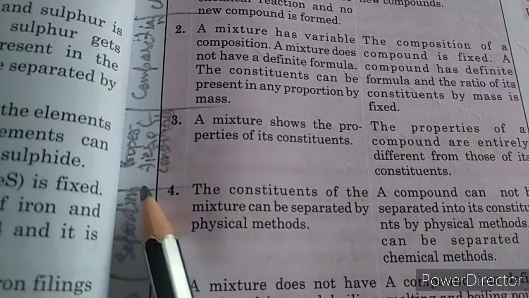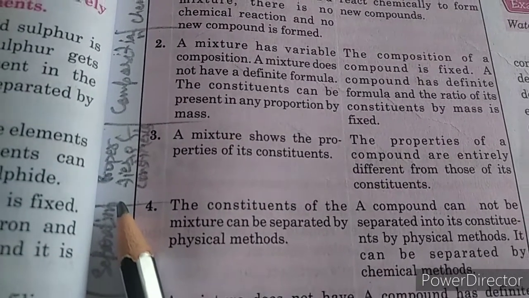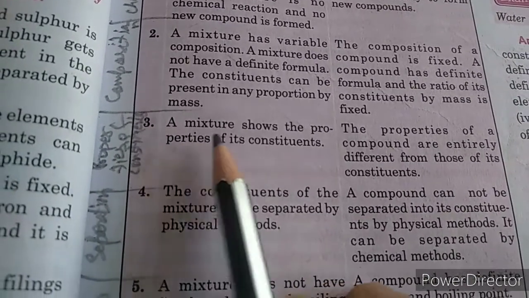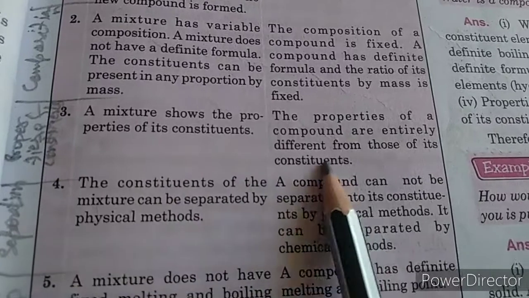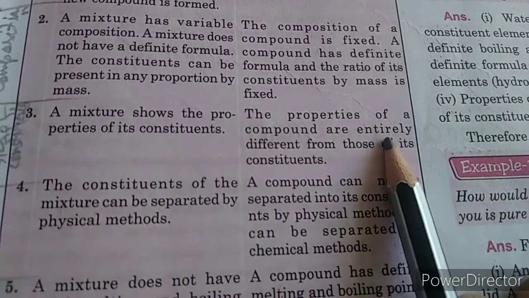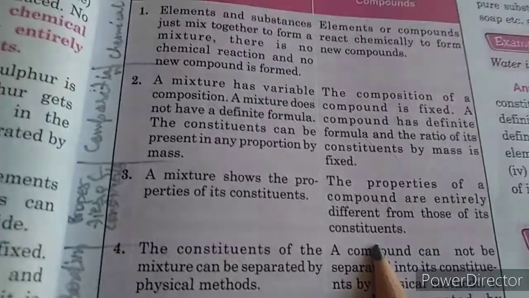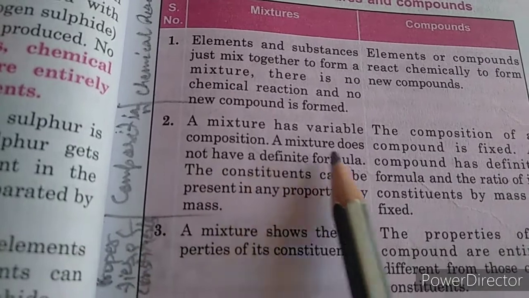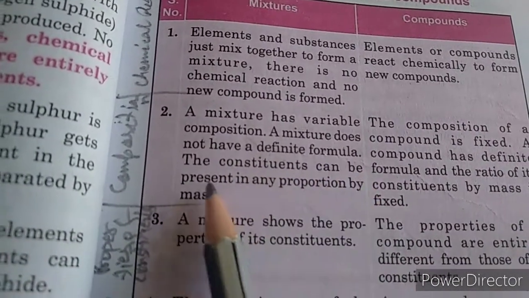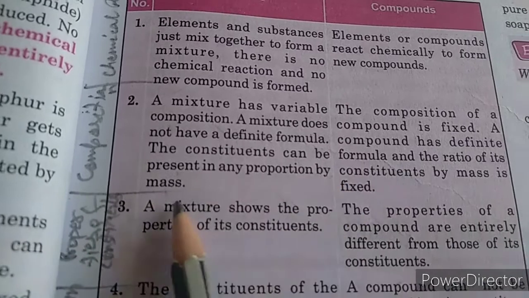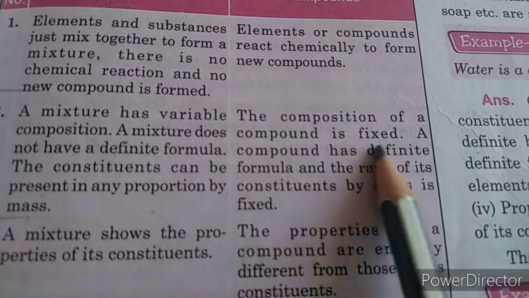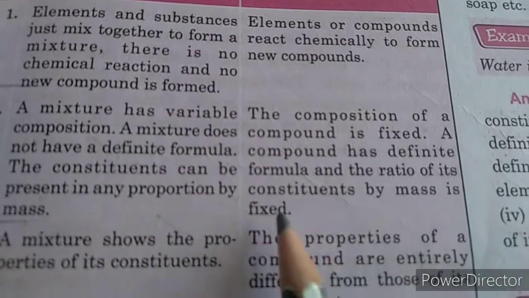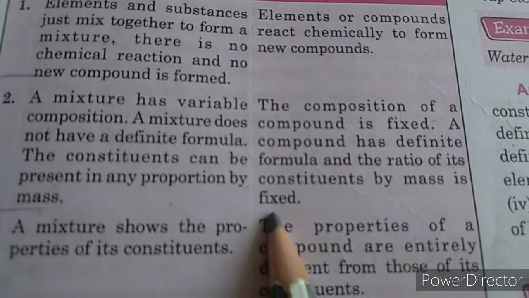Now here, properties of the constituents. A mixture shows the properties of its constituents, but the properties of a compound are entirely different from those of its constituents. Likewise, composition. A mixture has variable composition. A mixture does not have a definite formula. The composition can be present in any proportion by mass. The composition of the compound is fixed. A compound has definite formula, and the ratio of its constituents by mass is fixed.